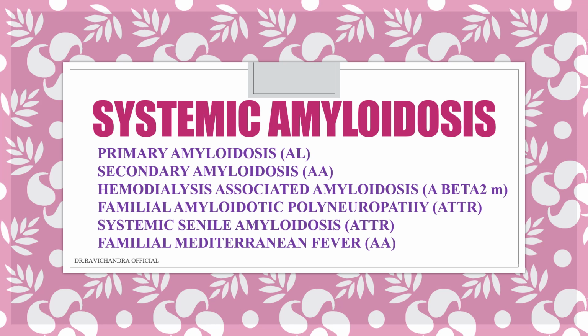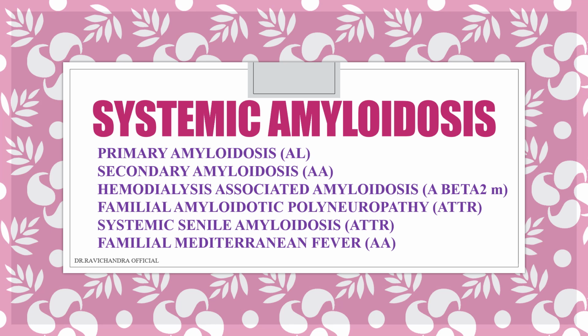Coming to systemic amyloidosis. As I said, systemic amyloidosis is mainly divided into primary and secondary. Primary amyloidosis will have AL protein, secondary amyloidosis will have AA protein. Along with this, a few other entities have recently been added. That is hemodialysis associated amyloidosis, where you will be able to observe amyloidosis in frequent hemodialysis patients.